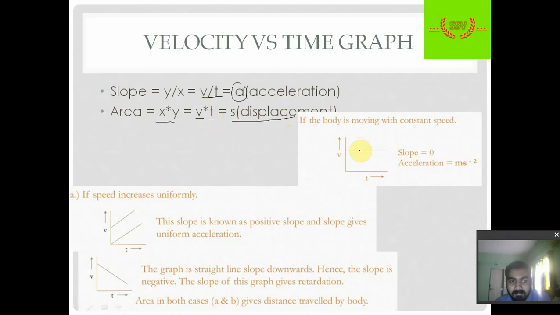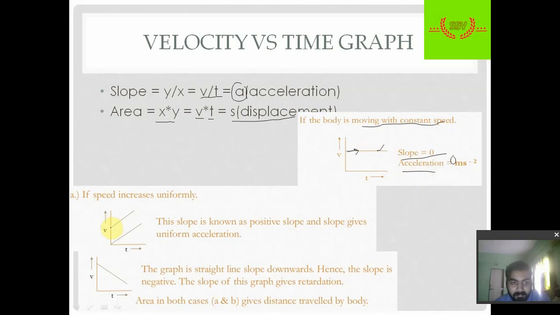Now we have three cases in this velocity time graph. First case is a straight line. When there is a straight line, the slope of the line is 0, hence acceleration is 0 meter per second square. That is, our body is moving with constant speed, that is, there is no change in speed, and acceleration occurs only when there is a change in speed. So this is the first curve.